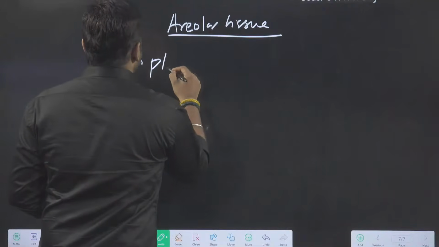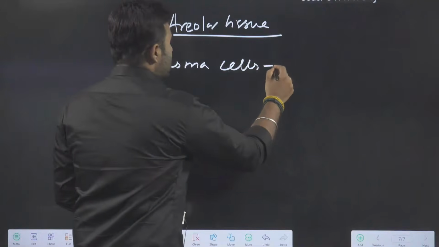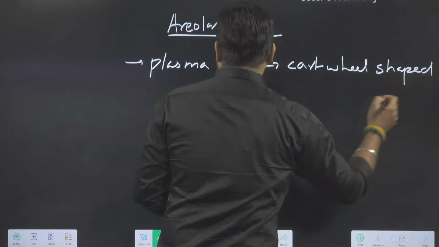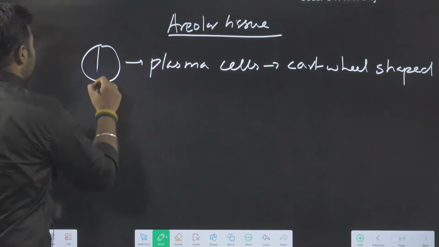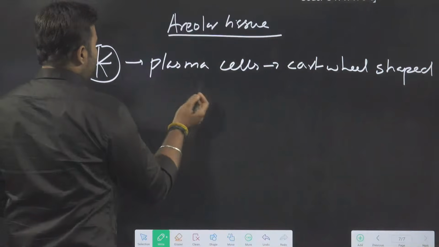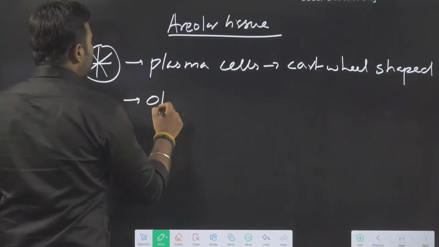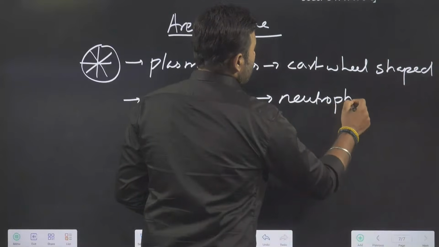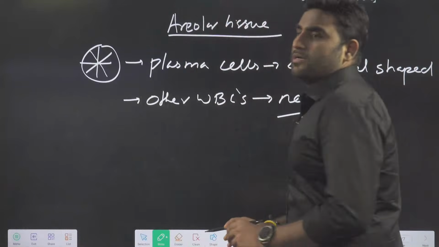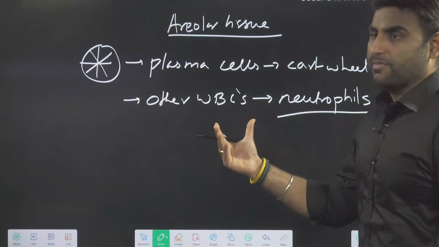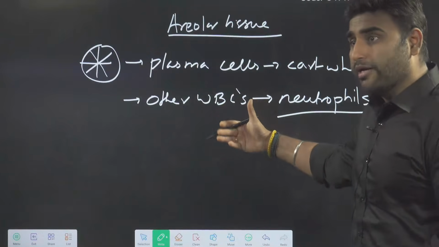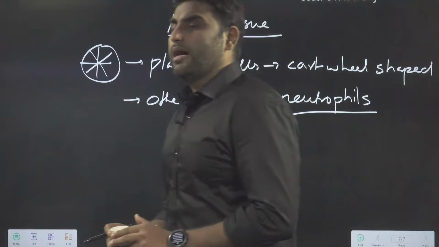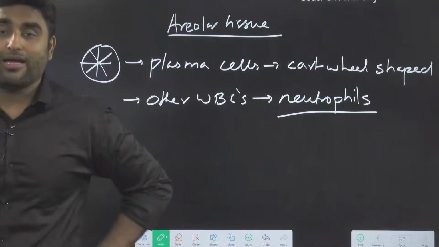Sometimes you may see plasma cells which are cartwheel shaped. They may help in production of antibodies. Some other WBCs like neutrophils also you can see. So you can see some plasma cells which are cartwheel shape to produce antibodies, and some other WBCs like neutrophils in the areolar tissue. Are we clear, guys? So that completes your areolar tissue.